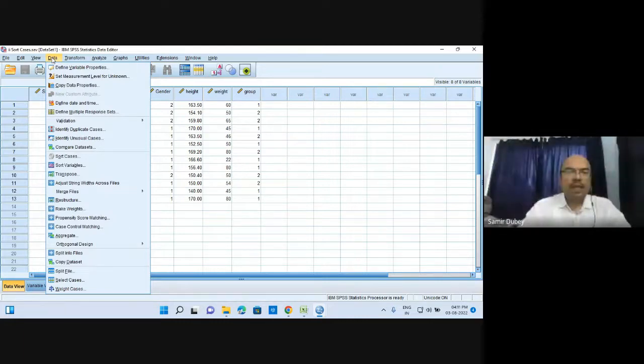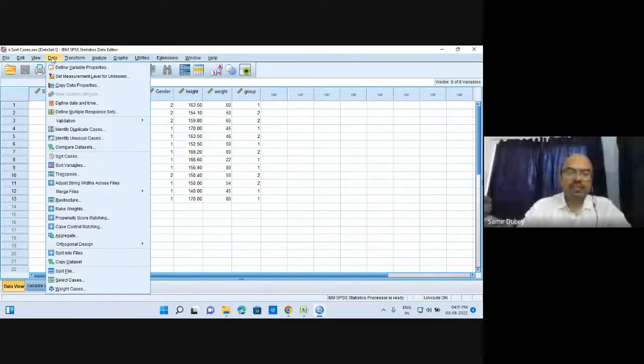What you need to do is sort the cases. How to sort the cases? Let us sort on the basis of age. So here it is, sort by age, either in ascending or descending order. In whatever way you want to keep it, you can keep it in that way. Then save file with the sorted data. Whether you have to save the file with the sorted data or you do not need to. If you do not need it, we can simply leave it over here, and when you click OK, this log will show you that the action has been done. What action has been done? Here it is. This is the data set, and this is sort cases by age.